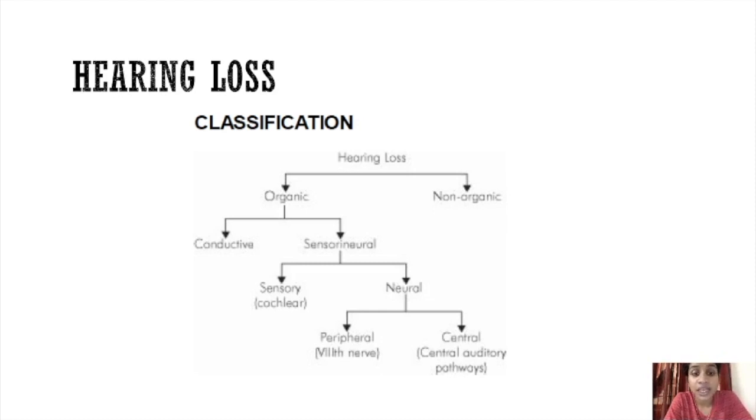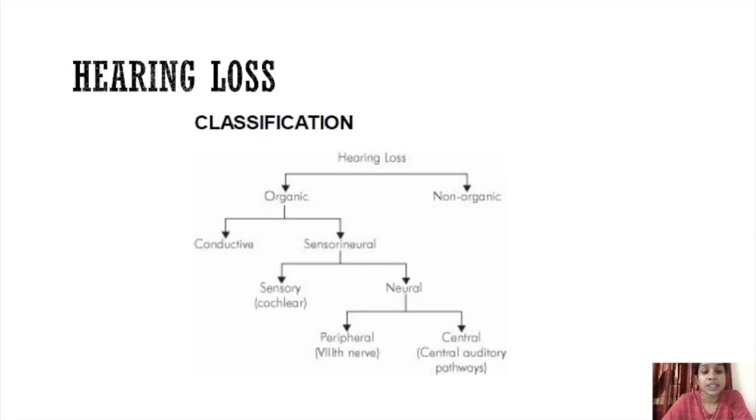Again, this organic can be classified into two, that is conductive hearing loss and sensory neural hearing loss. The sensory neural hearing loss can again be classified into sensory and neural part, and this neural part is again classified into peripheral and central auditory pathways. So these are the classification of hearing loss.